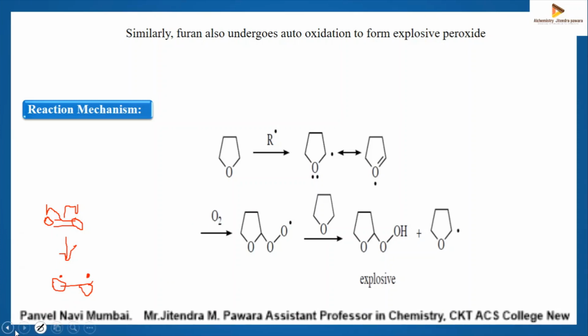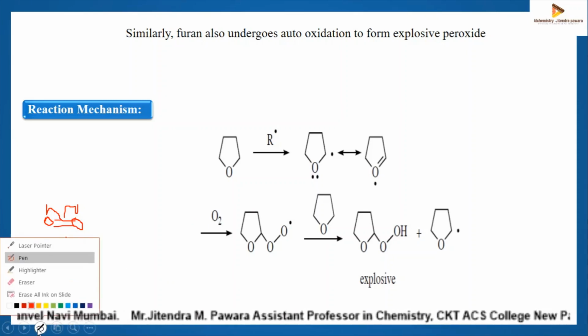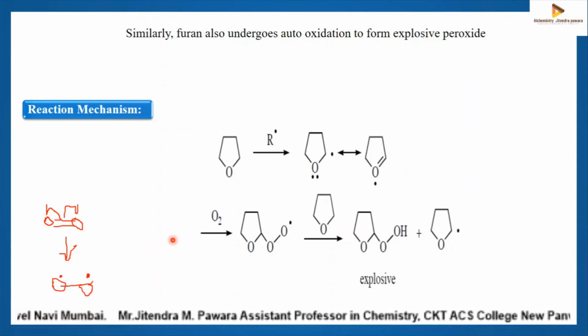Then that oxygen radical will react with this furan and generate this furan hydroperoxide. Then it reacts with another furan, takes hydrogen from that, and generates this explosive furan hydroperoxide and a furan radical. That is all about the reaction mechanism.